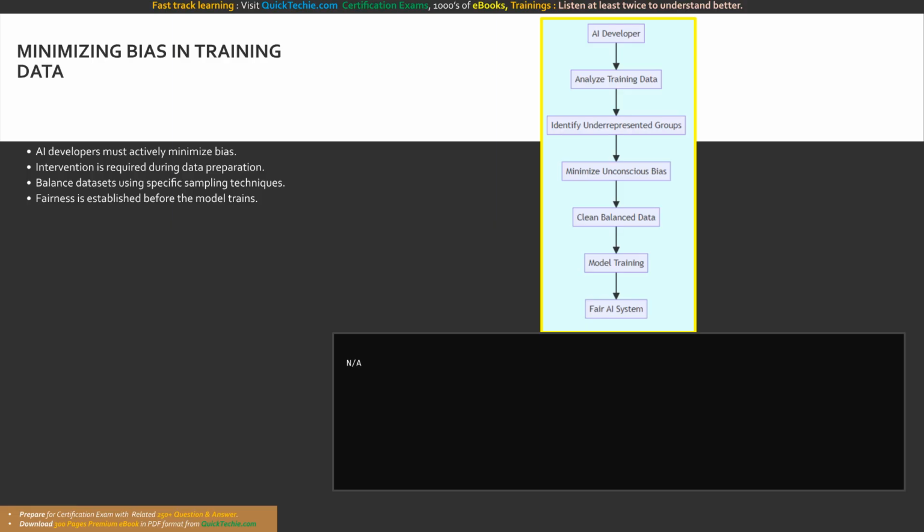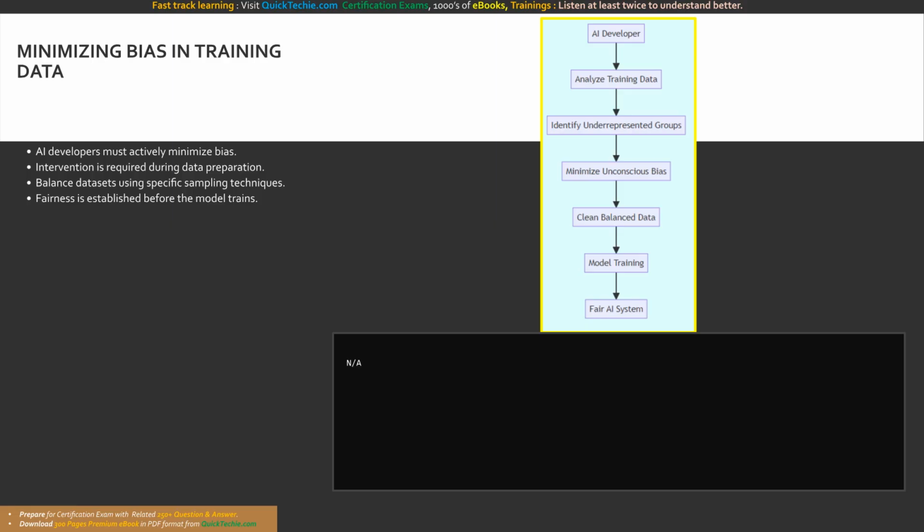From a coding perspective, minimizing bias involves implementing data preprocessing routines. Your Python or data manipulation code should include steps for data balancing, such as oversampling minority classes or undersampling majority classes. Additionally, developers can write validation functions that halt the training pipeline if the dataset fails to meet predefined diversity and fairness thresholds. This diagram outlines the proactive mitigation strategy for developers.